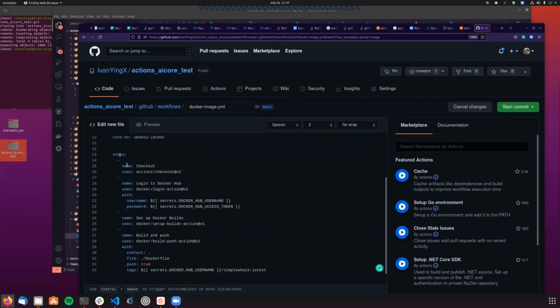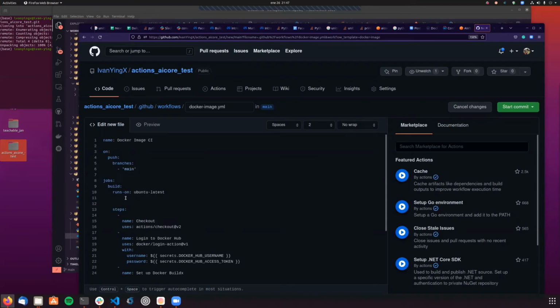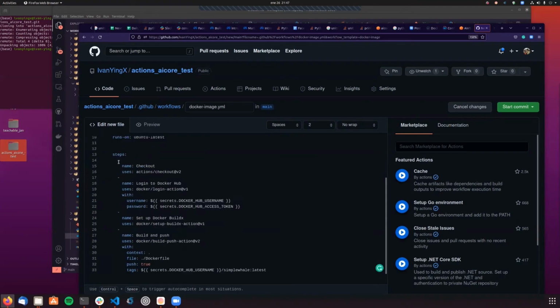These are the steps that the job is going to do. This job is going to first check out all the files that I have in my repo. So the animal.py and the Dockerfile will be accessible by this GitHub action. Then I'm gonna log into Docker Hub. So here it's basically using this action, version 1.